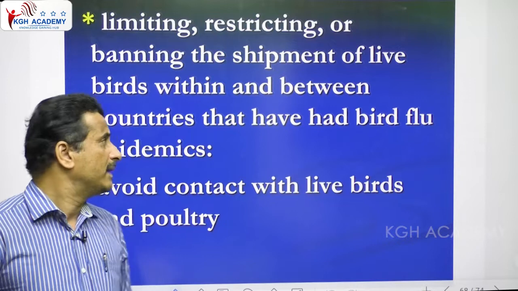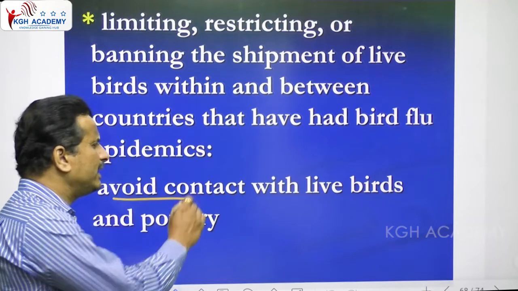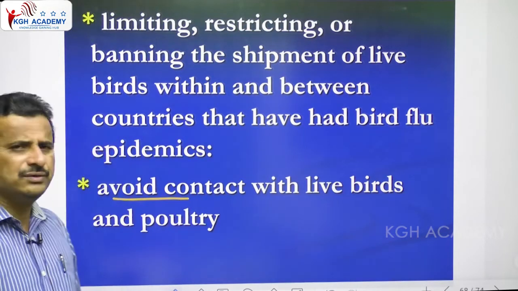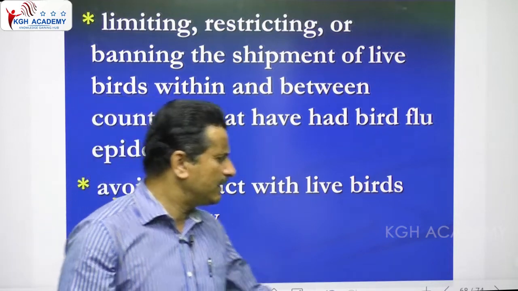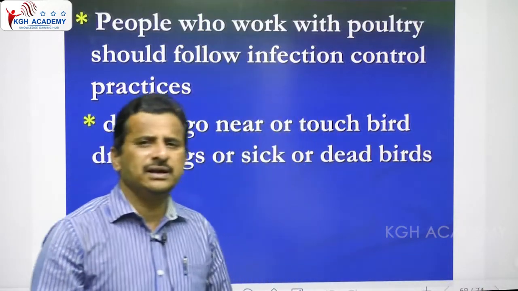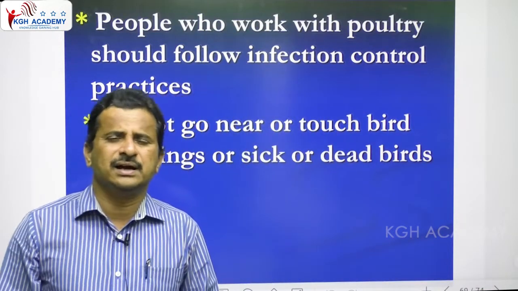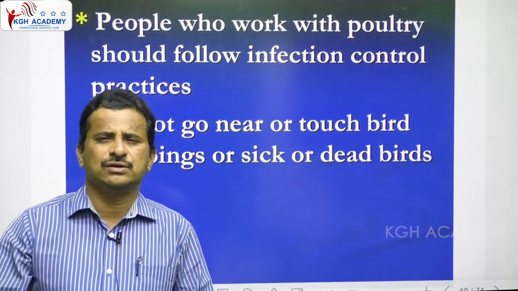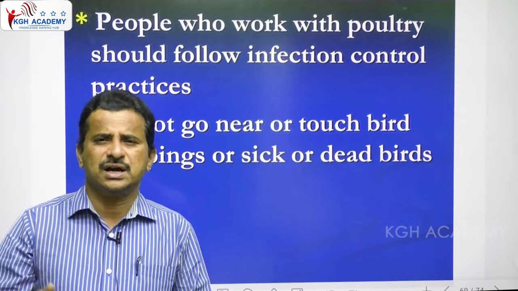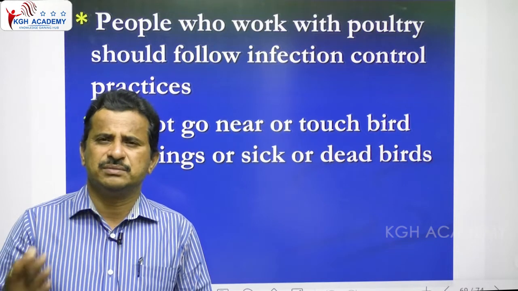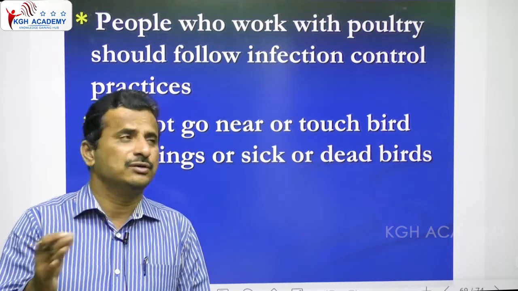Okay, and next, avoid contact with live birds and poultry. In case you are handling them, wear a mask and clean that area. Otherwise, without these precautions, there is a chance of transmission of bird flu from birds to humans.